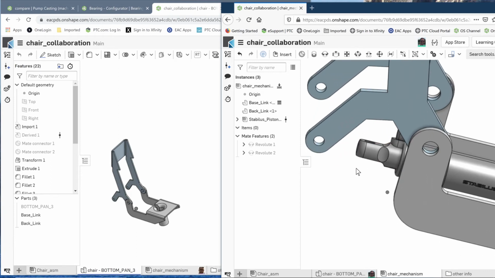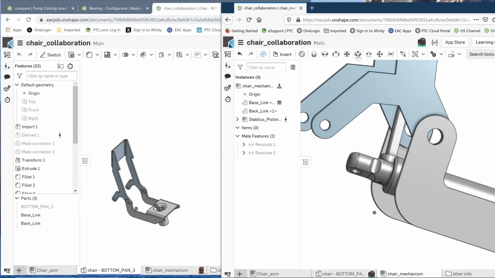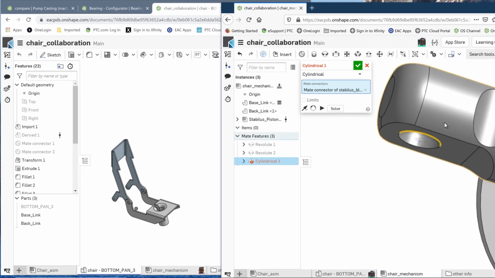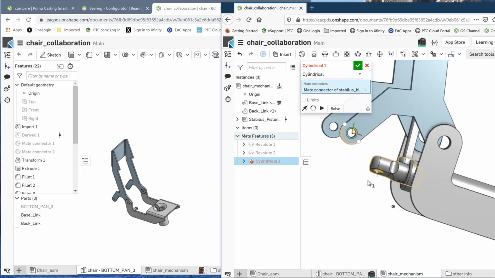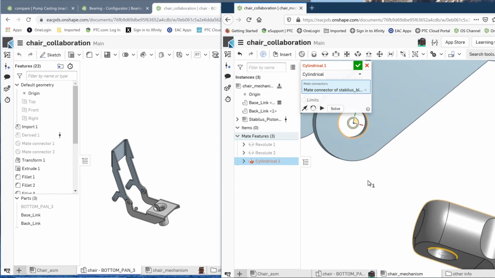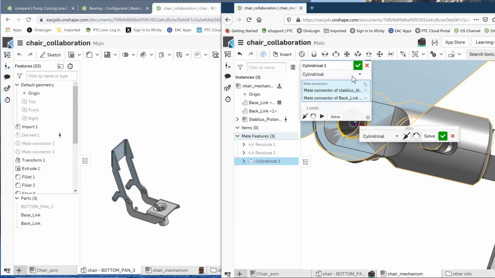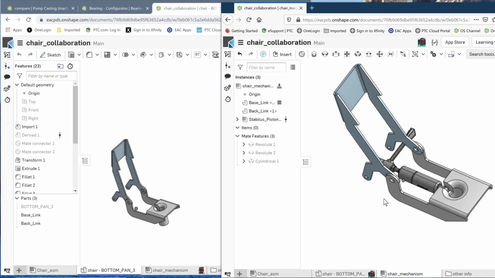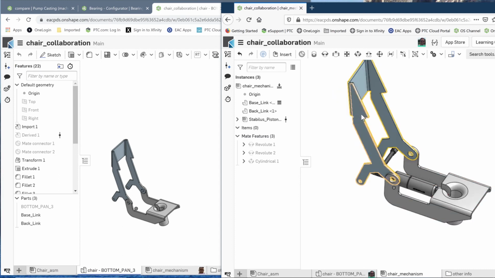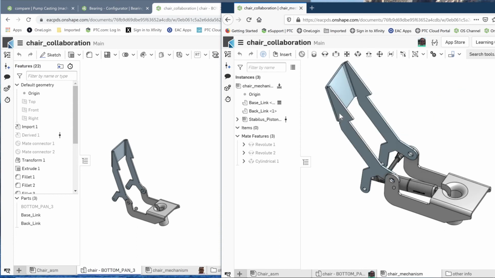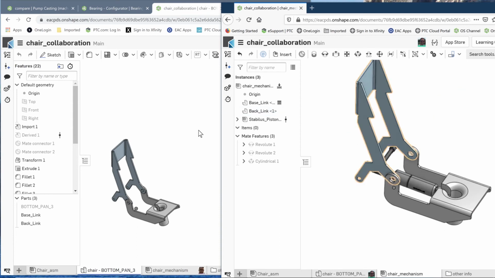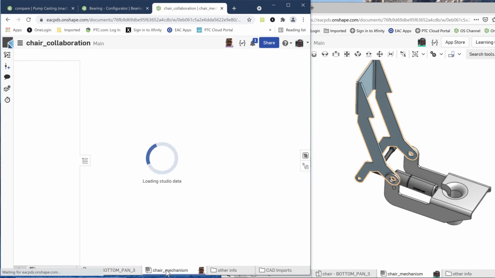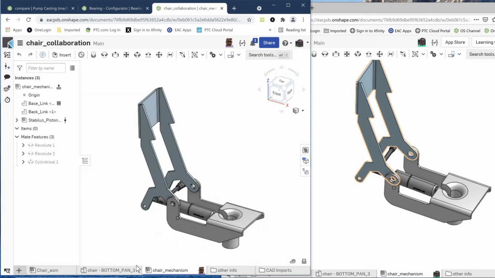We could say, let's add another constraint. We'll say, let's this time use a cylindrical constraint. We could say the center of this circle or hole. I'll line that up with this guy right here. Say okay. So now he's added the piston in here. And this is now able to, obviously, move the mechanism. If we go back here, if I go to the assembly, so I'm just in the part studio portion here. If I go to the assembly, obviously I see that right away. So let's go back to the part.